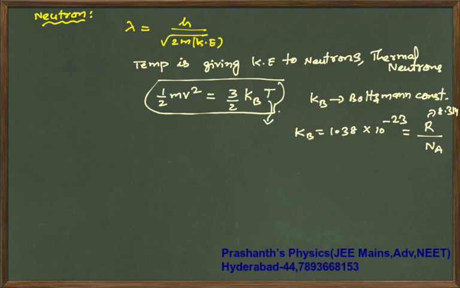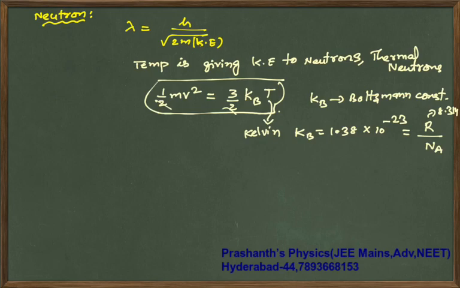T temperature is in Kelvin scale. Now from here 2 will cancel off. So in place of mv square, you can substitute 3 by 2 kb into T. So that will give you the values.